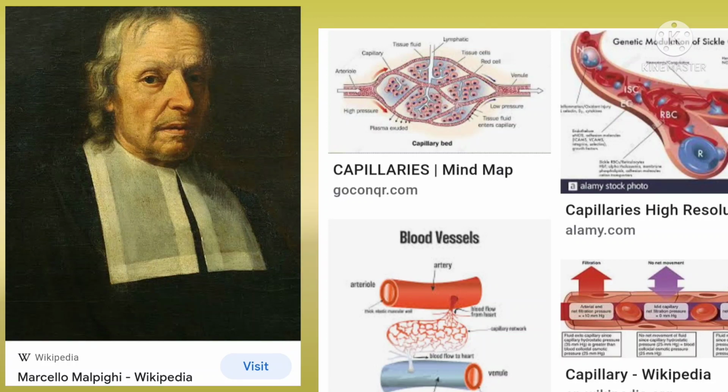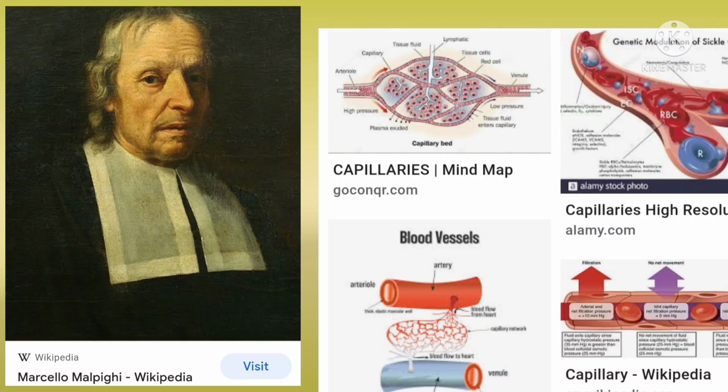In 1661, 4 years after Harvey's death, Marcello Malpighi studied the wings of a bat. He could see blood vessels, capillaries. The word came from capillaris, a Latin word.